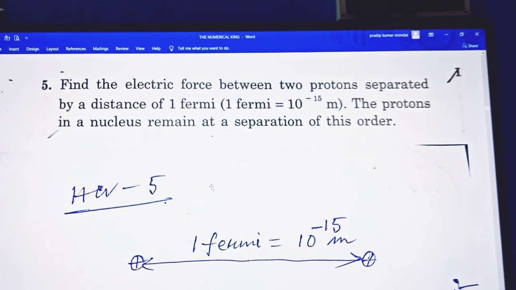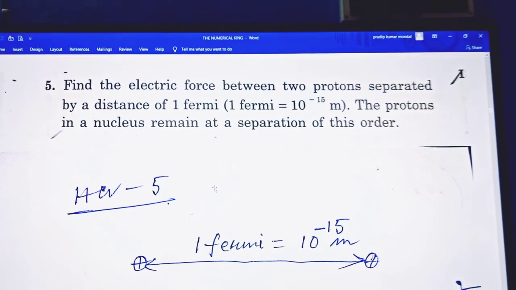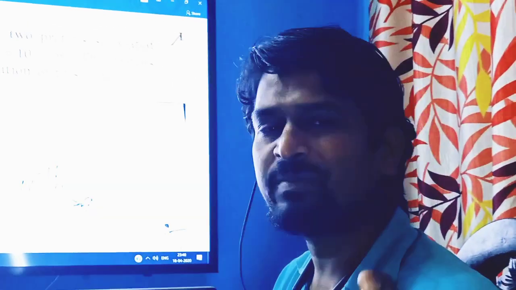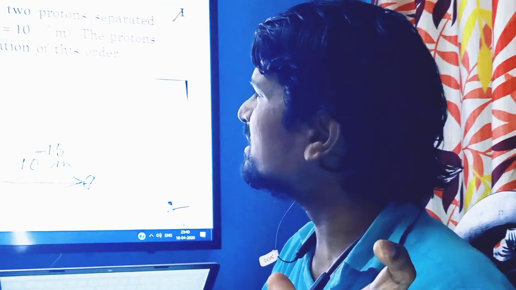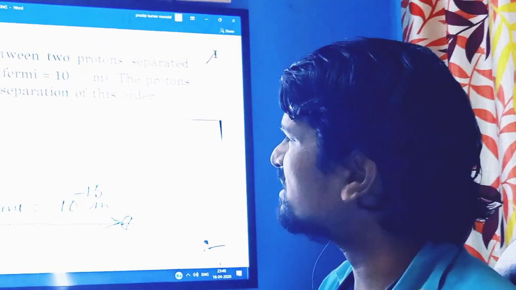So within the nucleus there are lumps of protons. It is not the separation of the protons and electrons; it is given within the nucleus. So you have to confine within the particular nucleus, and the largest separation means its diameter. Find the electric force between two protons separated by a distance of 1 Fermi.